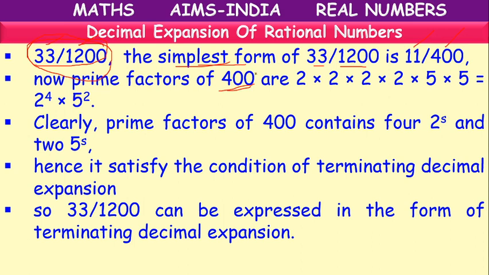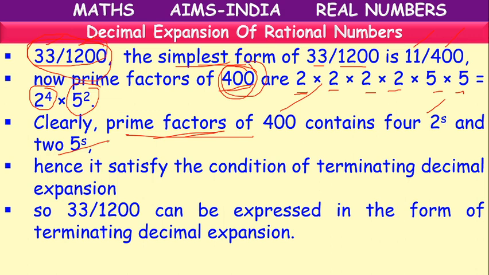So now for 400, let's write the prime factors of 400. What will we get? 2 into 2 into 2 into 2 into 5 into 5. So we are getting 2 power 4 into 5 square. Means the prime factors of 400 contain four 2's and two 5's.